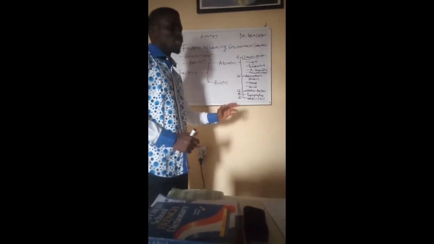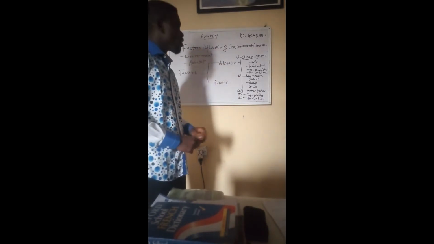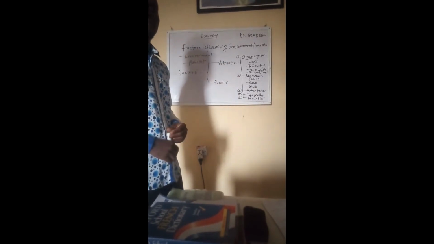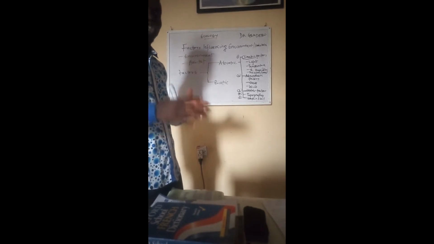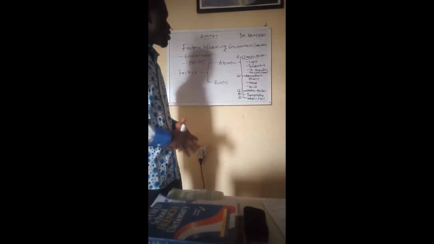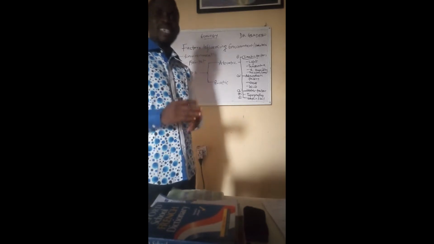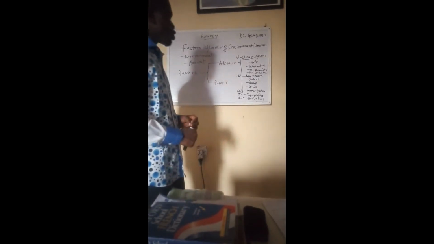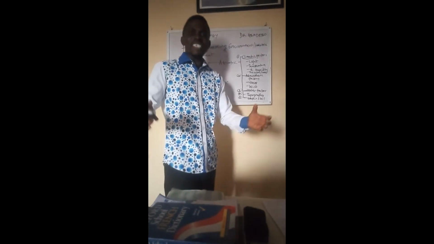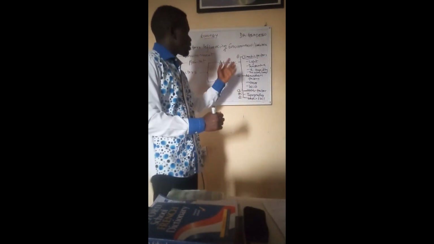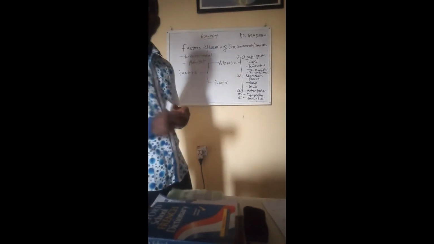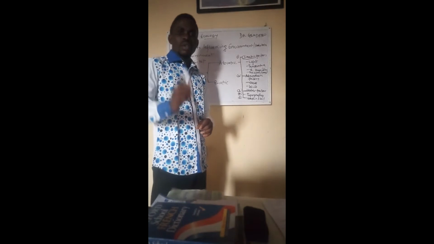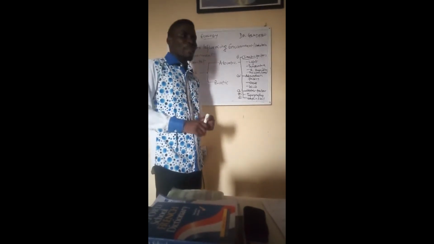So, for the sake of this lecture, these are five different categories of abiotic factors that affect an organism or ecological community of organisms in their environment. Now, we need to briefly, in summary, look at some of these abiotic components and see how they can influence the form and the survival of organisms in their environment. Now, let's start with the climatic factors.